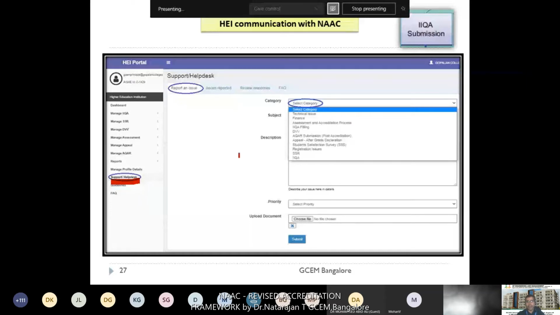Then here you can select the category. Many categories are there: technical issue, financial. We are applying for our clarification through IIQA filling, so during that only we got some clarification. You can select the priority here. The priority is either high, medium or low. You can ask more than 5 or 6 questions at a time simultaneously, but you have to set the priority level. Then some supporting documents also you can add for that particular question.